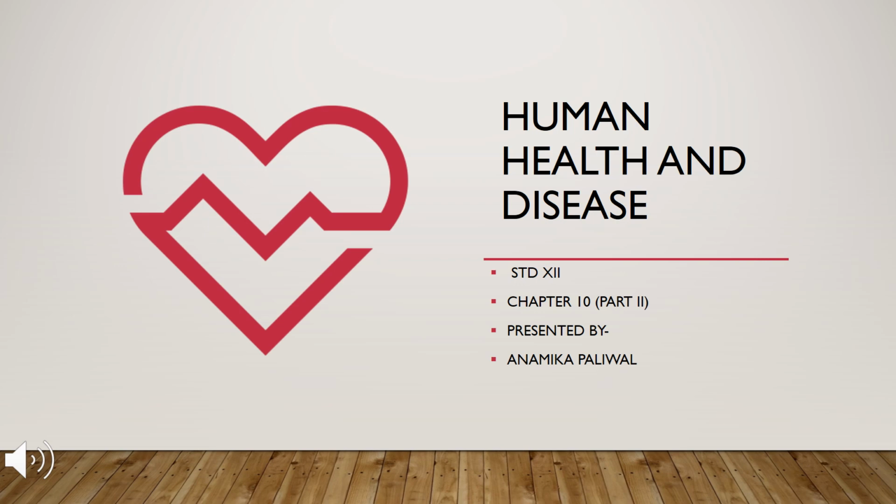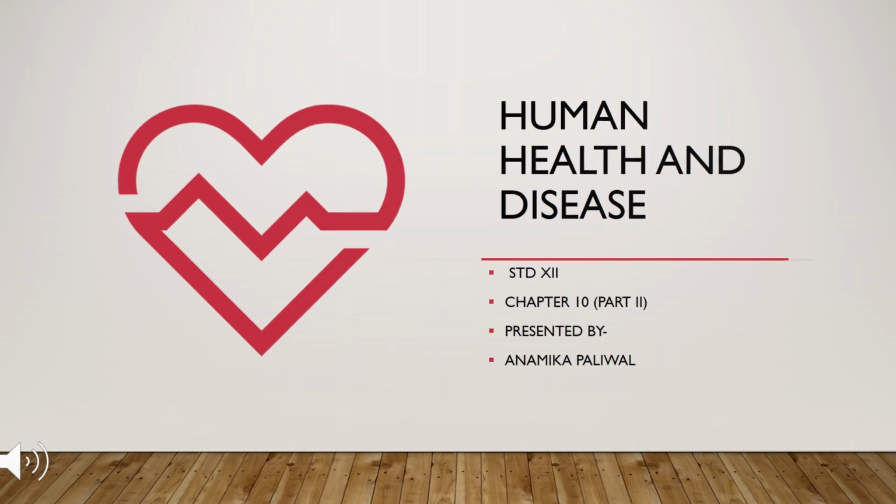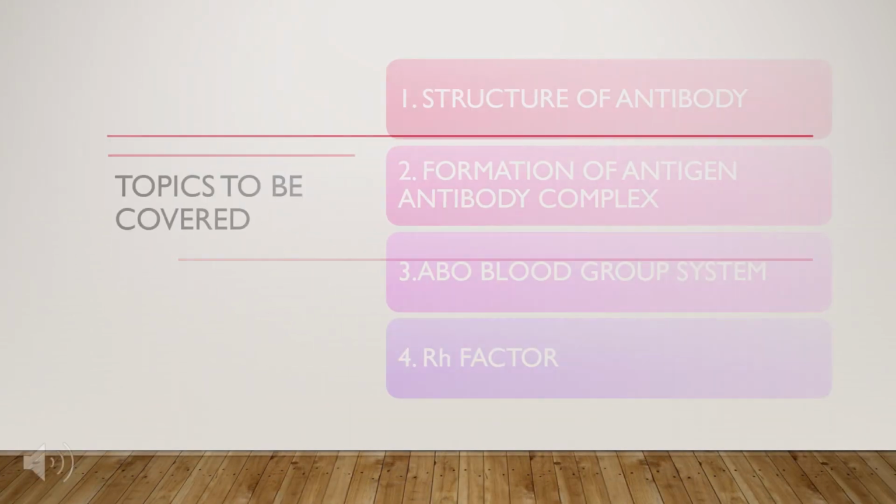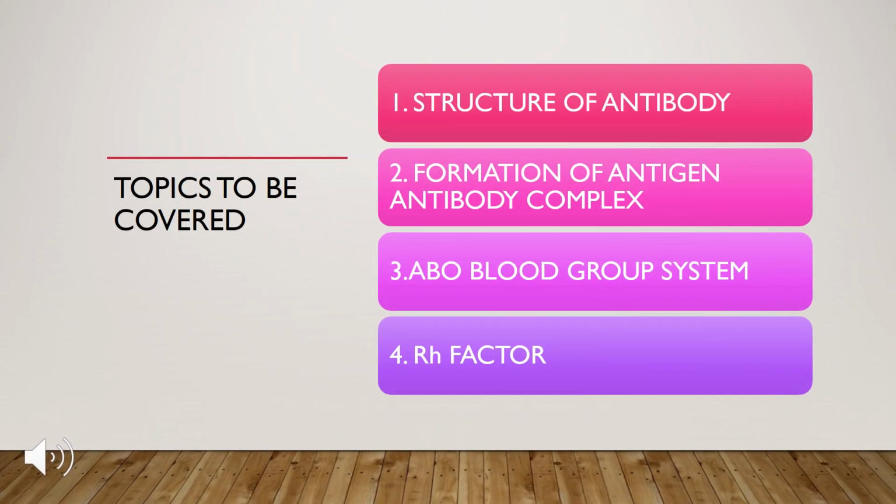So today we'll continue with the second part of the chapter of human health and disease, chapter 10. In today's lecture, we will be studying about structure of antibody, formation of antigen antibody complex, ABO blood group system and Rh factor.